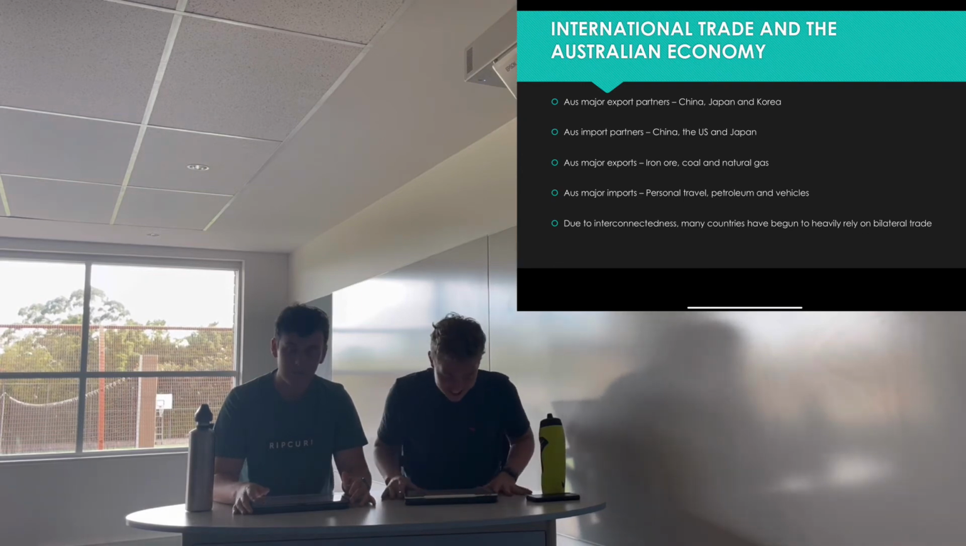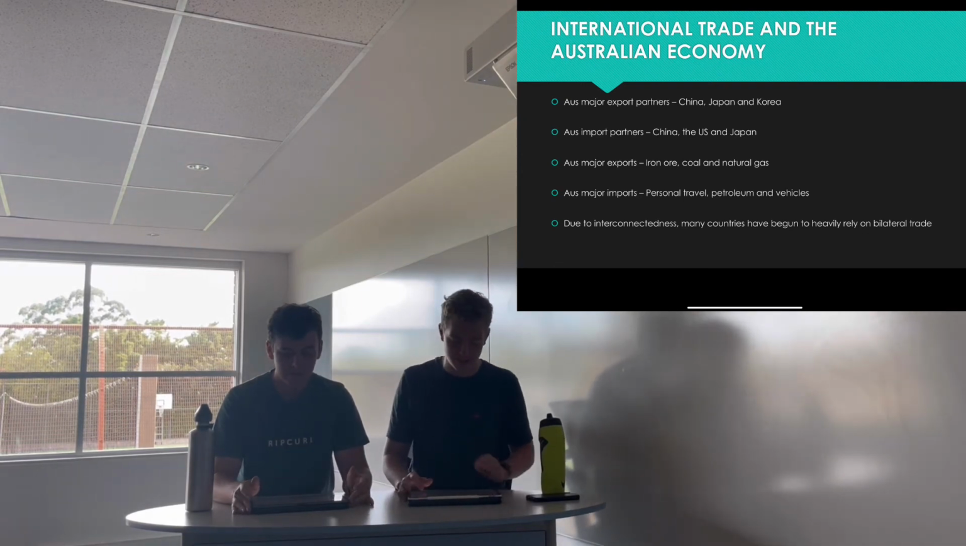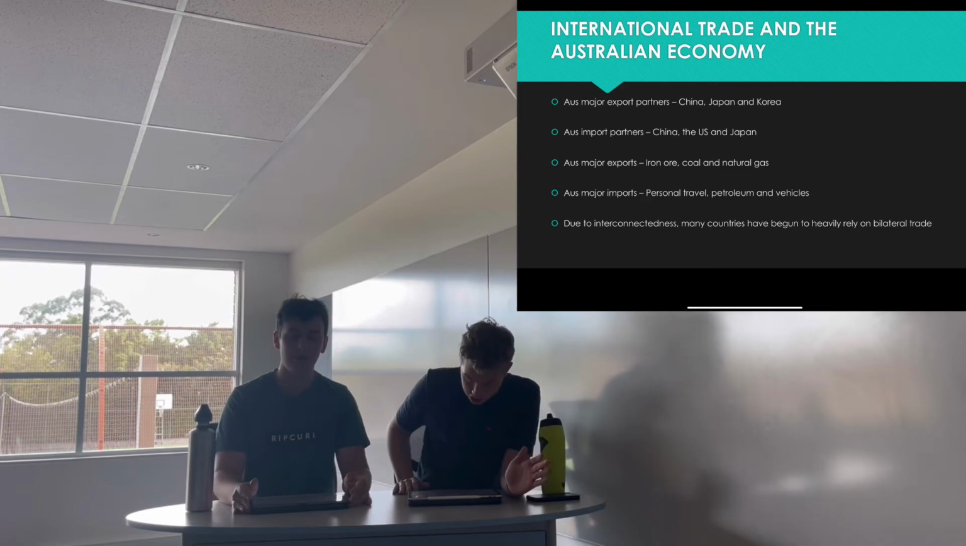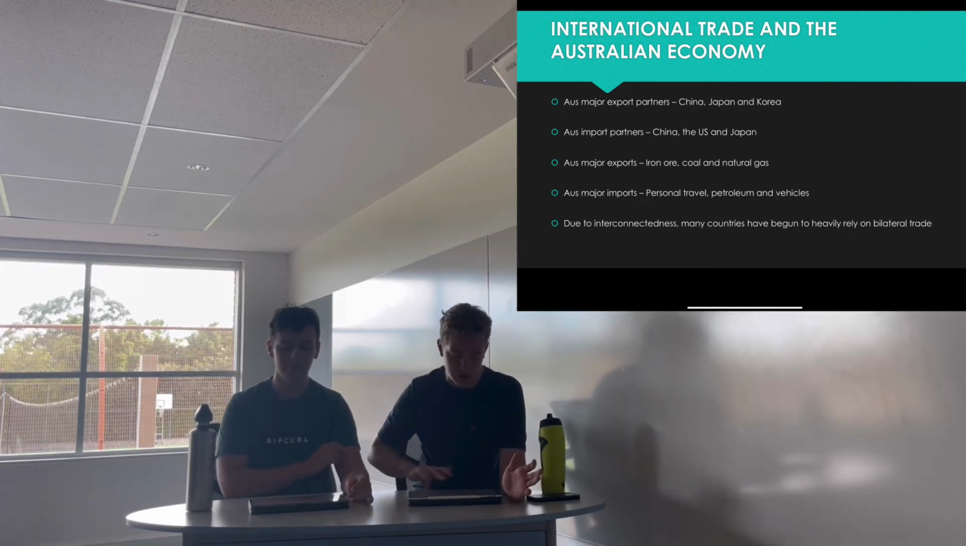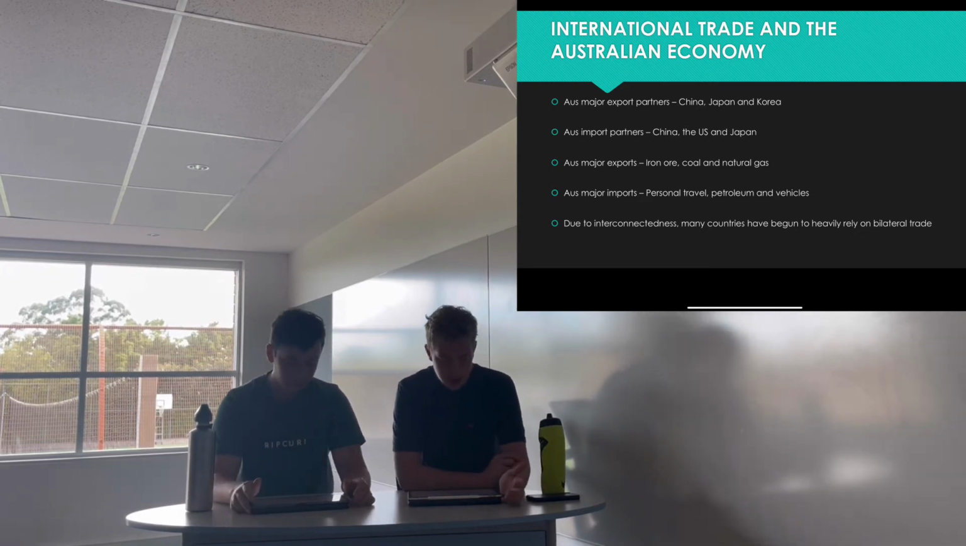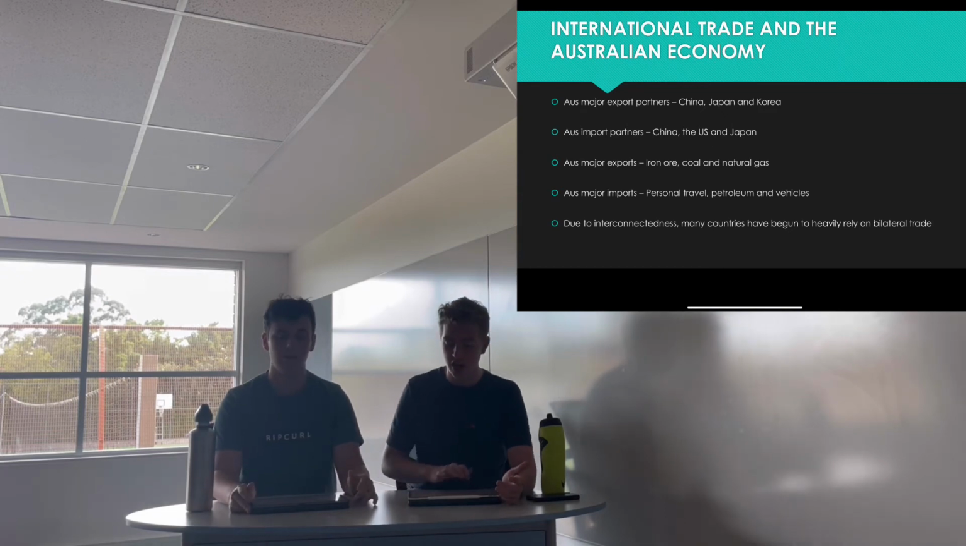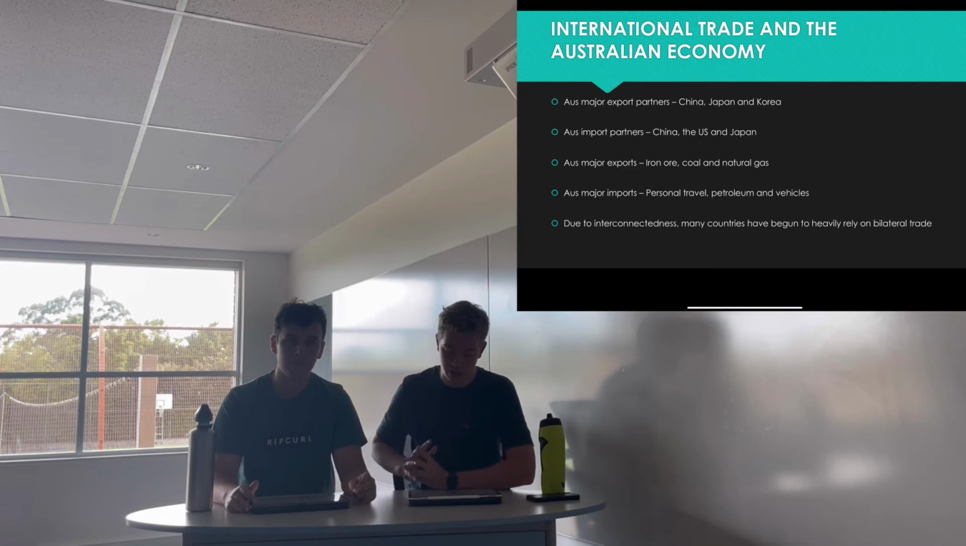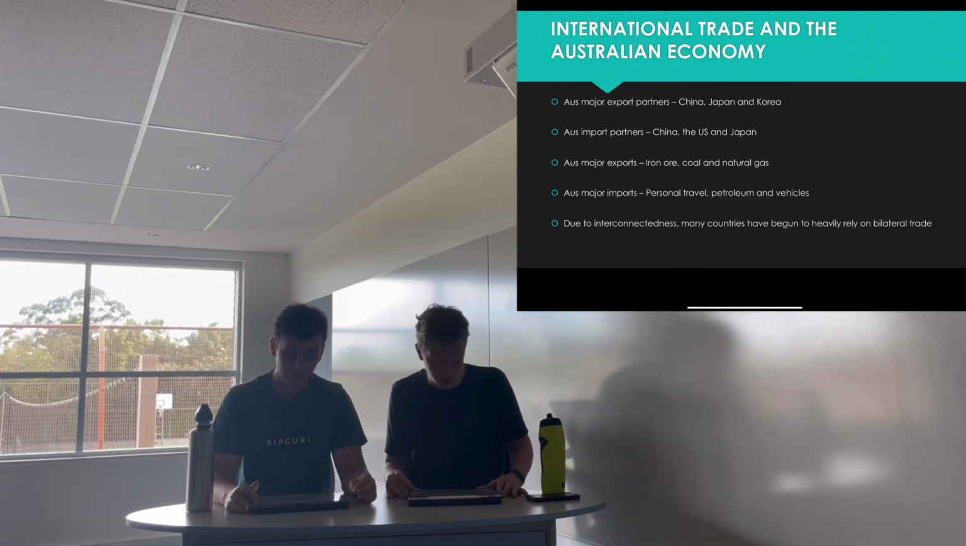So now you can see the importance of trade to the Australian economy. But let's have a look at the trade patterns of Australia and their major global markets. So Australia's top 3 export markets are China, Japan, and Korea, obviously in the Asia-Pacific region. And the top import markets are China, the US, and Japan. So some of the top goods and services exported by Australia are iron ore, coal, and natural gas, with the largest imports for Australia being personal travel, petroleum, and vehicles.